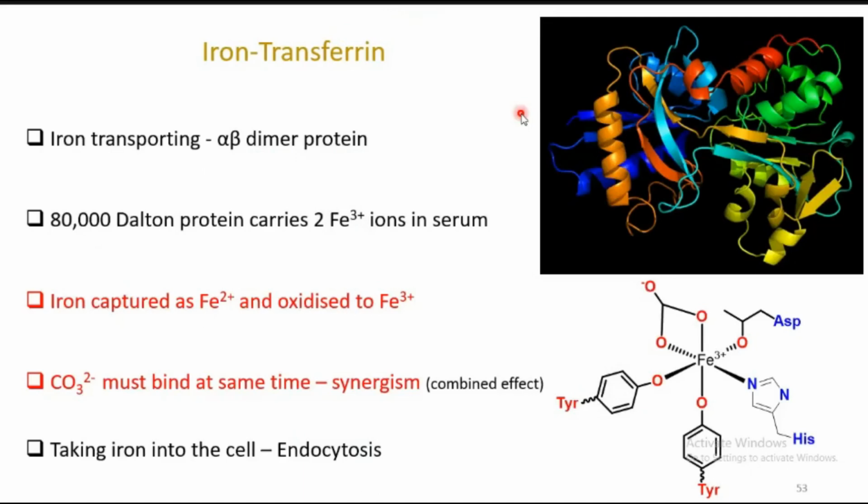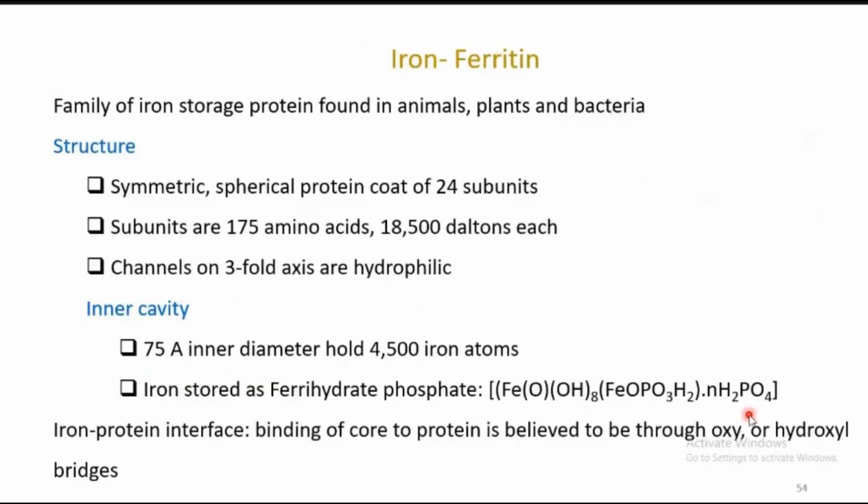It is almost octahedral coordination. You can see this octahedron is constituted by 5 oxygen donors and 1 imidazole nitrogen donor.